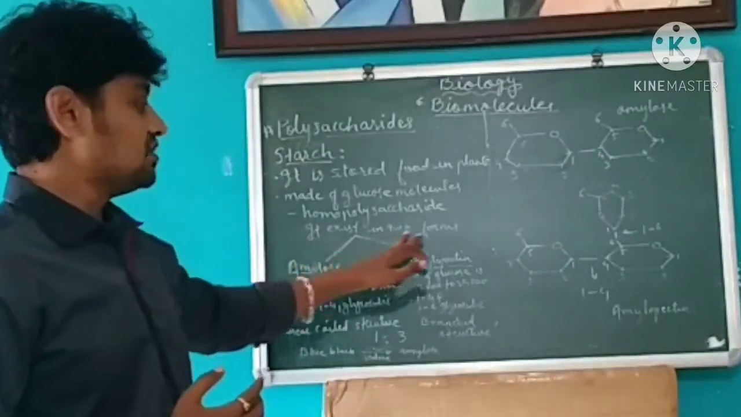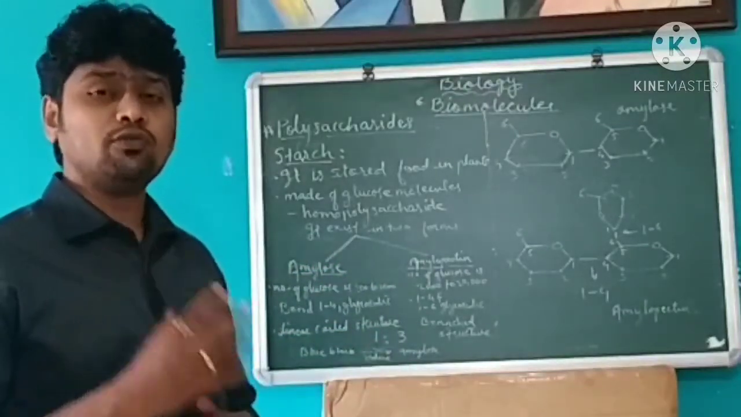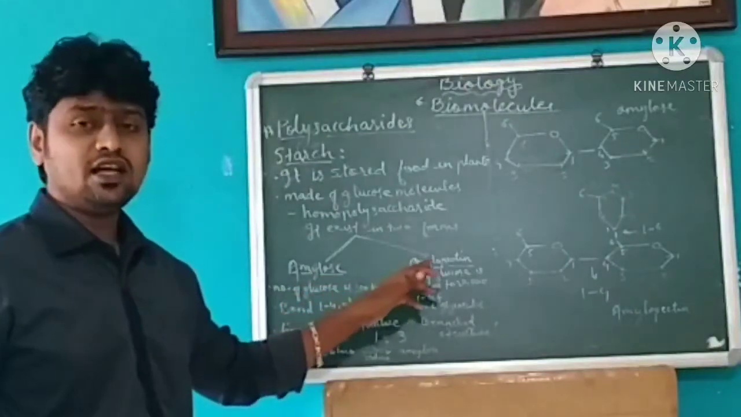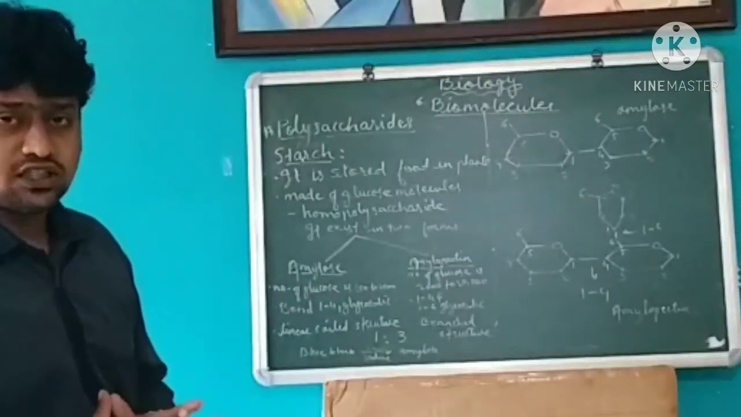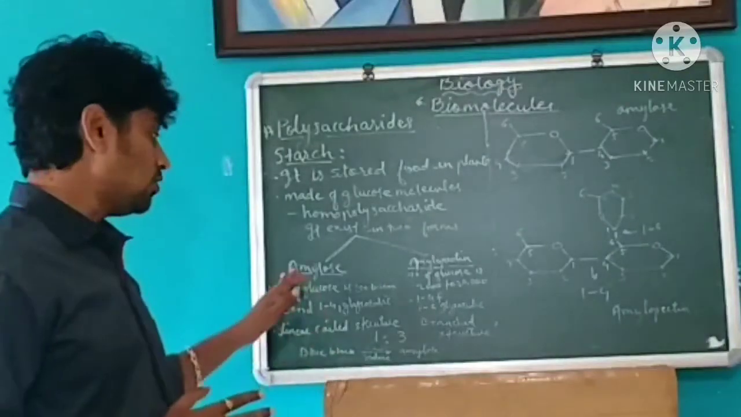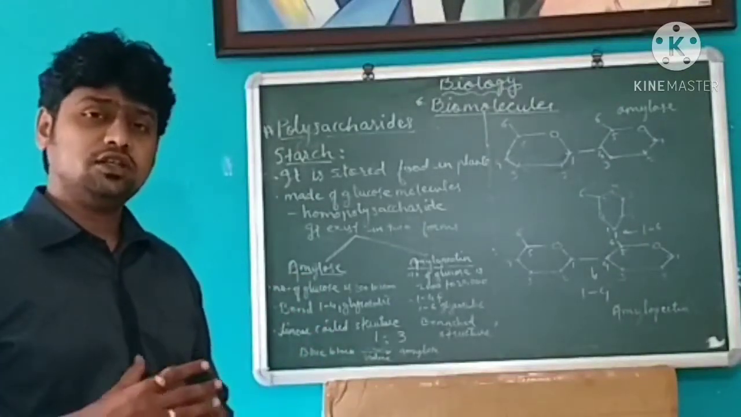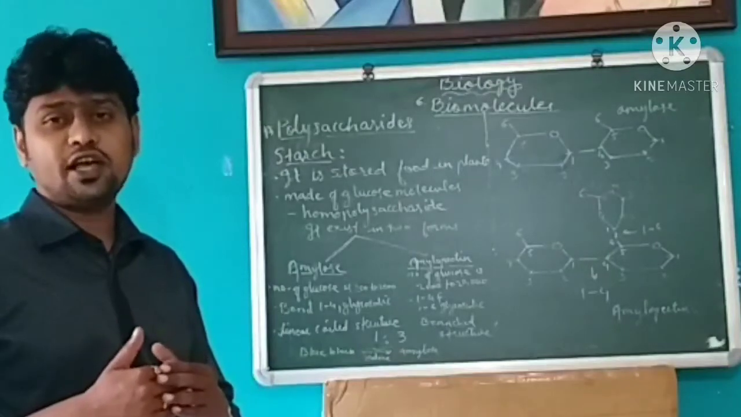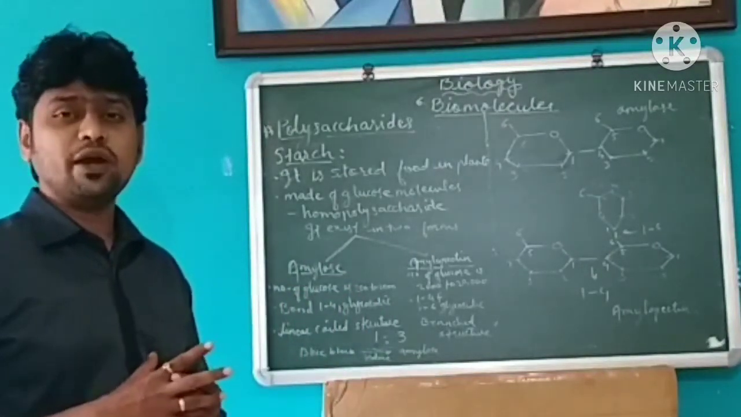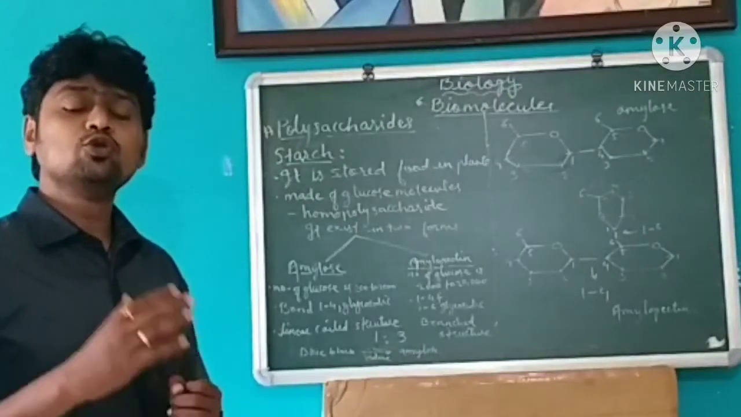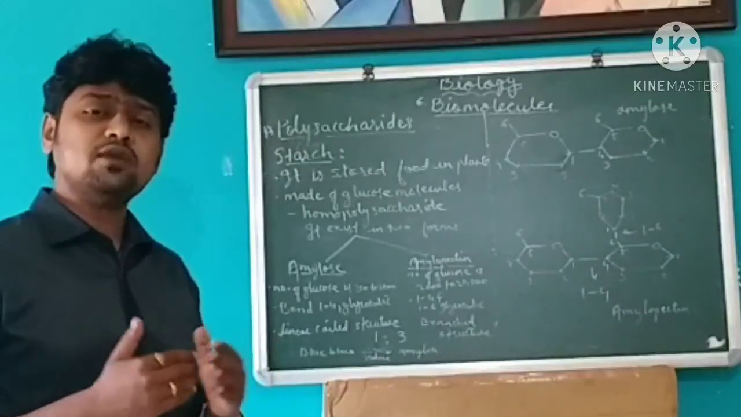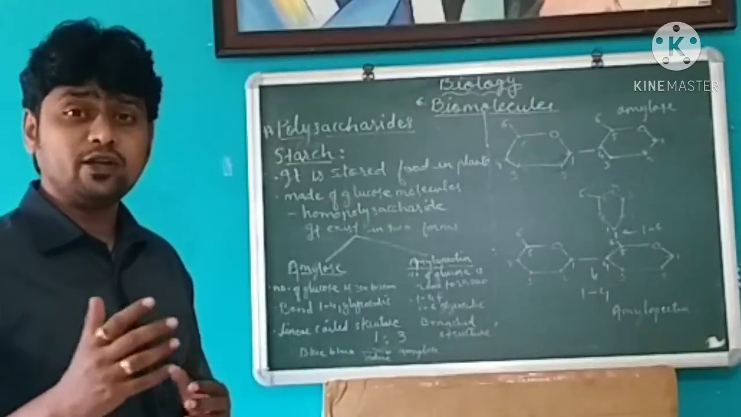Now starch mainly exists in two forms, amylose and amylopectin. So what is amylose? Many glucose molecules come together and form amylose. The number of glucose molecules in amylose is 200 to 2000. 200 to 2000 glucose molecules come together and form amylose.